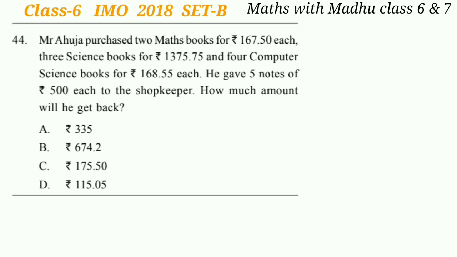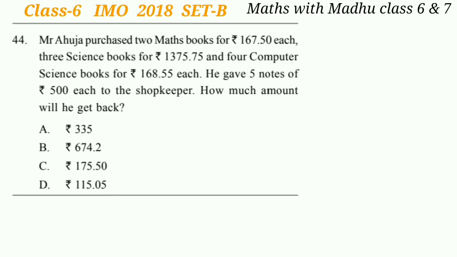Now question 44. Mr. Ahuja purchased 2 maths books for 167.50 rupees each, 3 science books for 1375.75 rupees and 4 computer science books for 168.55 rupees each. He gave 5 notes of 500 rupees each to the shopkeeper. How much amount will he get back?